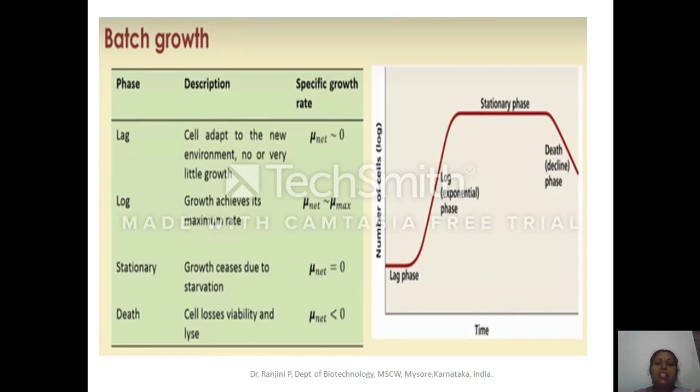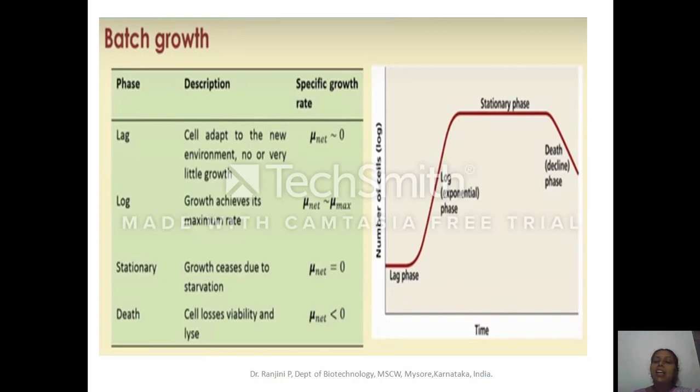nutrients. Now stationary phase. In the stationary phase, growth ceases. The reason may be the depletion of the nutrient or the deposition of the autotoxic products, or both. Both may cease the growth of the microorganism. At that time, mu net is equal to 0. And in the death phase or in the decline phase, cell loses viability and cell lysis takes place.